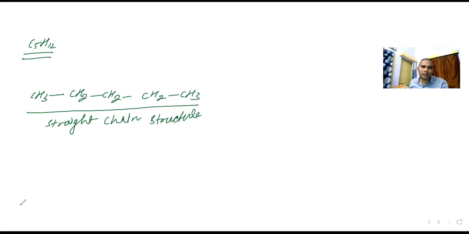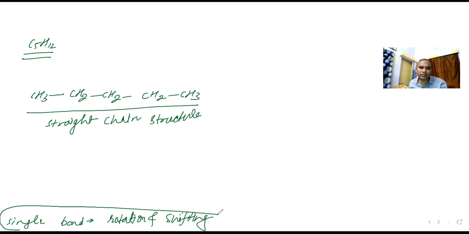Now you know very well that the property of a single bond is that it can undergo rotation as well as shifting. So for the second one, we can change this structure like this: CH3, here CH, here CH3, then CH2, and lastly CH3. The straight chain pentane is also known as normal pentane, or n-pentane.